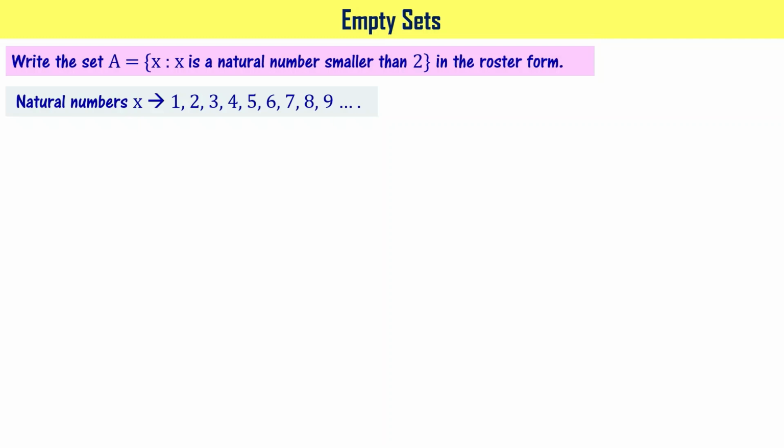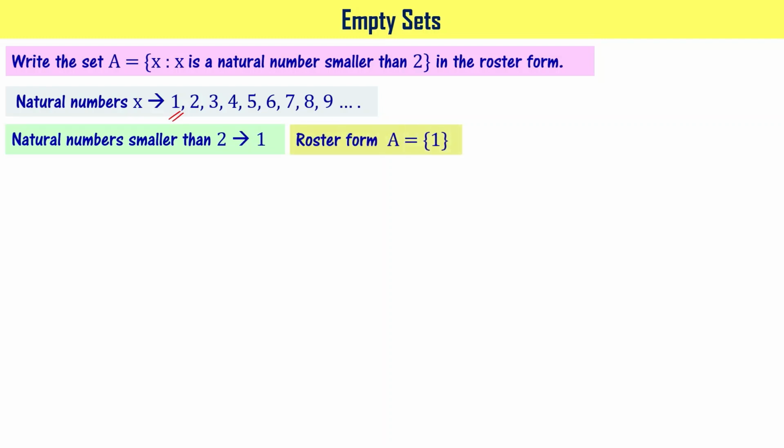The requirement is a natural number smaller than 2, which is just 1. You have only one number, that is 1. So in roster form, I write it as A equal to {1}. So here I have only one element in the set A, right?